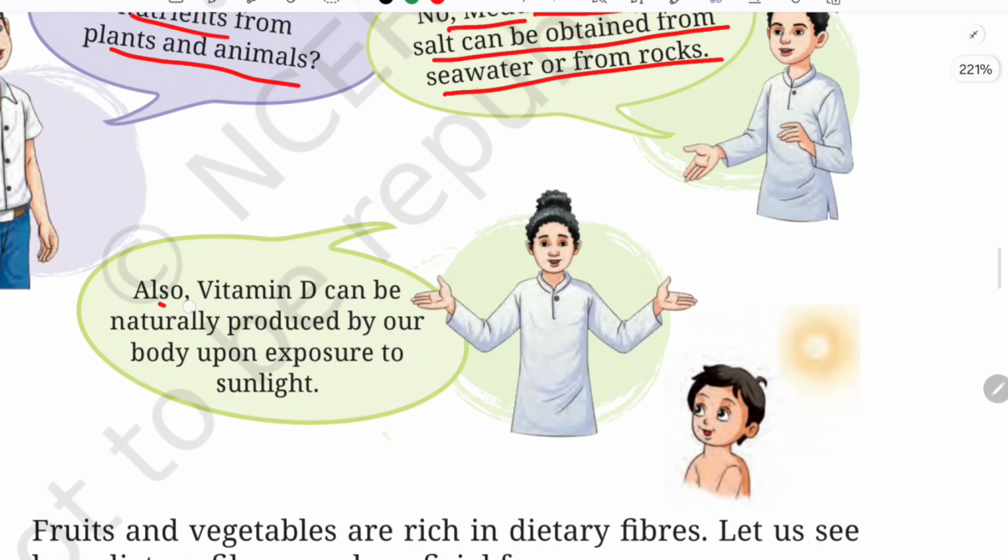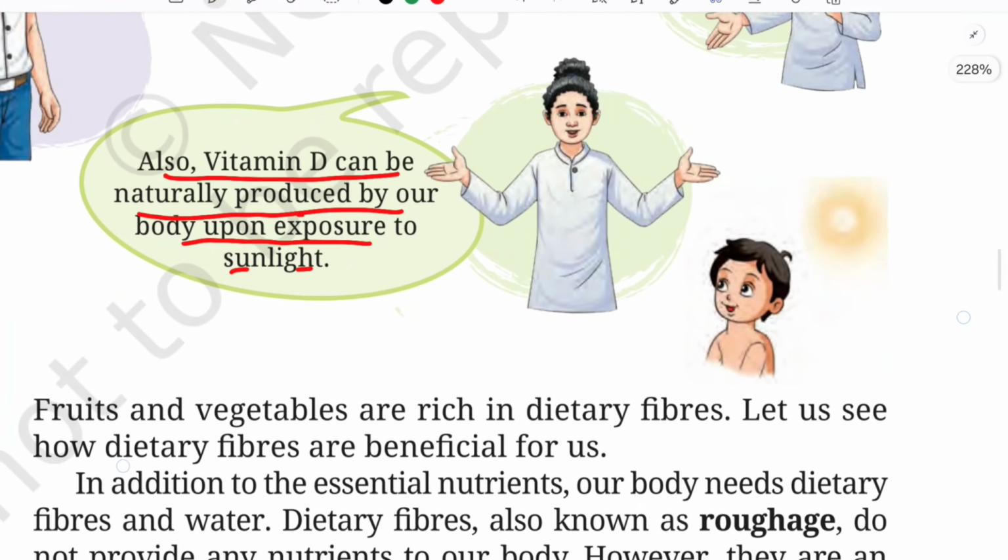And she is also adding, vitamin D can be naturally produced by our body upon exposure to sunlight. So our body can naturally produce vitamin D if we are exposed to sunlight, usually the morning sunlight, okay, and it is very good for our health, okay.